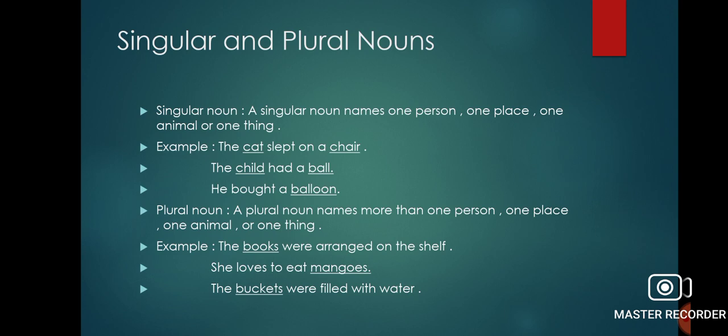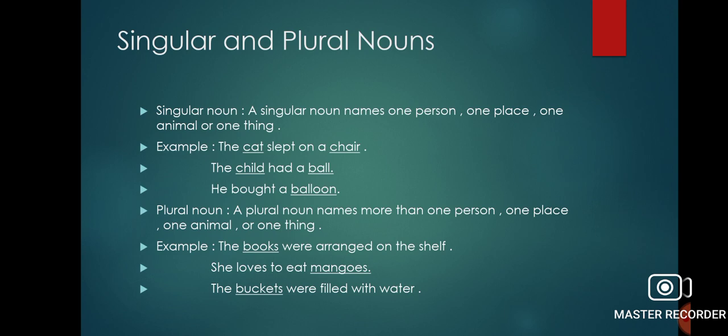It means when you have a single thing, like: The cat slept on a chair. Now in this sentence there is only one cat and only one chair. So this is a singular noun. One cat is also a singular noun and one chair is also a singular noun.